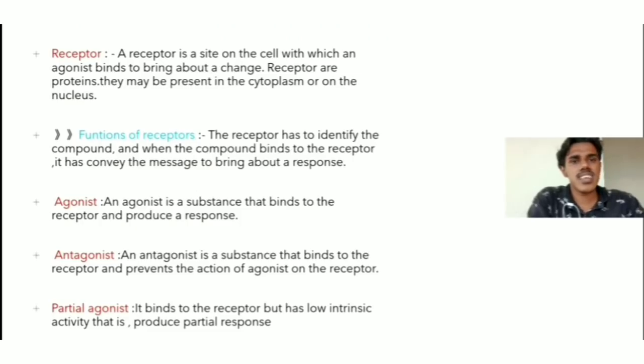Next one is the receptor. A receptor is a site on the cell with which an agonist binds to bring about a change. Receptors are proteins. Don't forget that receptors are proteins. They may be present in the cytoplasm or in the nucleus.